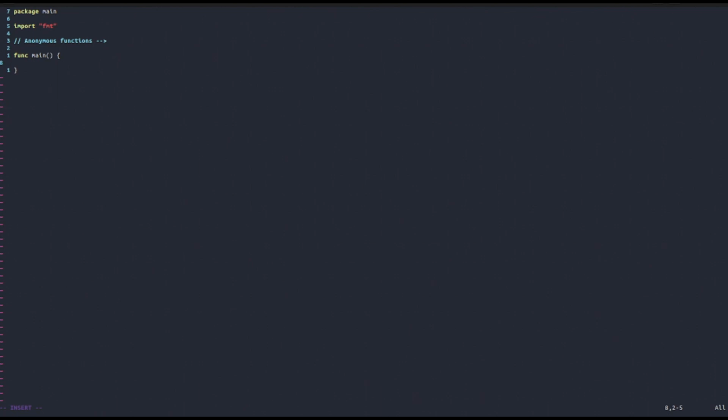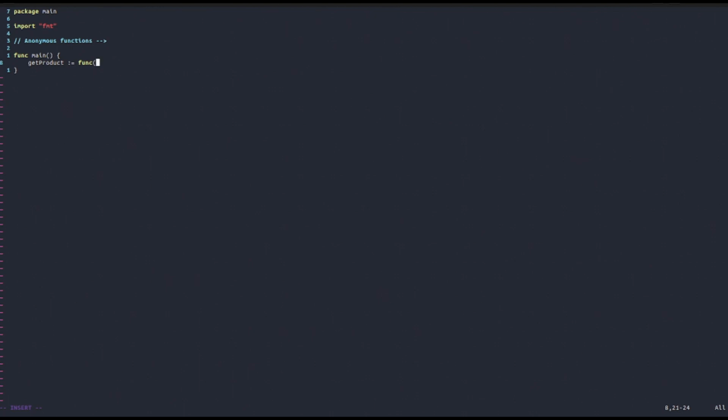So let's start by seeing how we can write an anonymous function in terms of syntax. In order to create an anonymous function, let's first create one and assign it to a variable. Let's for example call this variable get product, and then of course we're going to use the colon equal operator, and then to specify that we're starting an anonymous function, we just use the keyword func, and then immediately after specify the type of inputs that you're going to get.